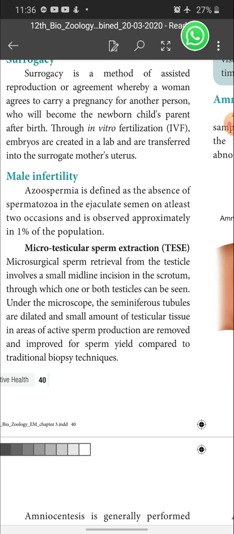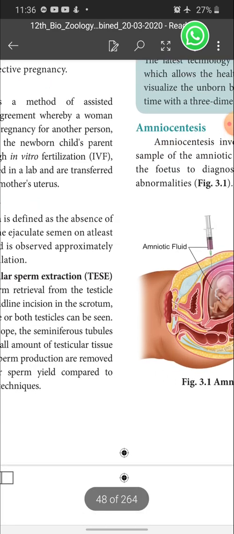What they will do here in TESE is make an incision in the scrotum, see 2 or 3 seminiferous tubules, and under the microscope remove some testicular tissue where active sperm production occurs.